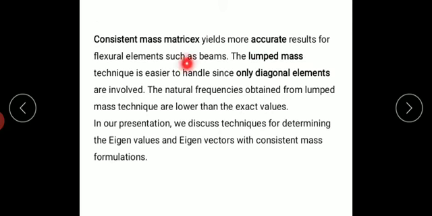But if you use a lumped matrix, you won't get an accurate result, but when you go for the consistent mass matrix, it gives more accurate results.